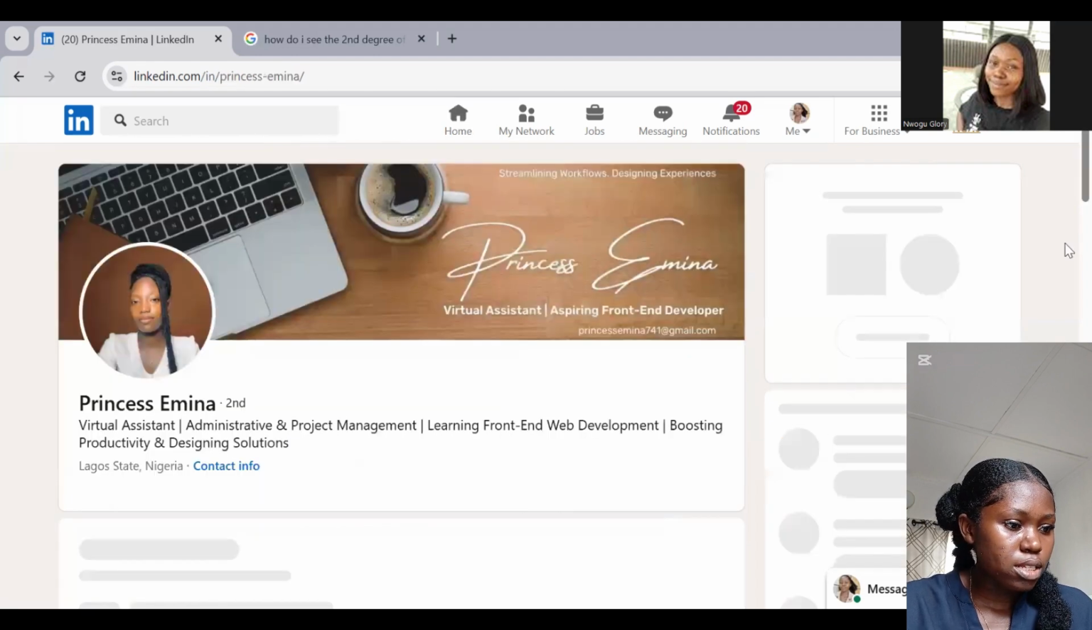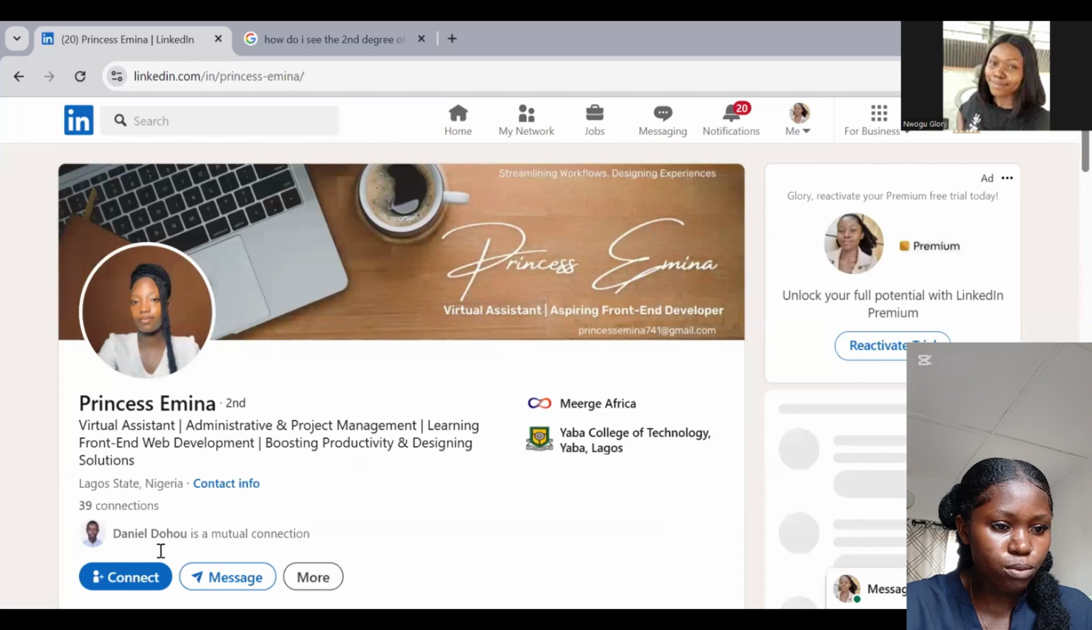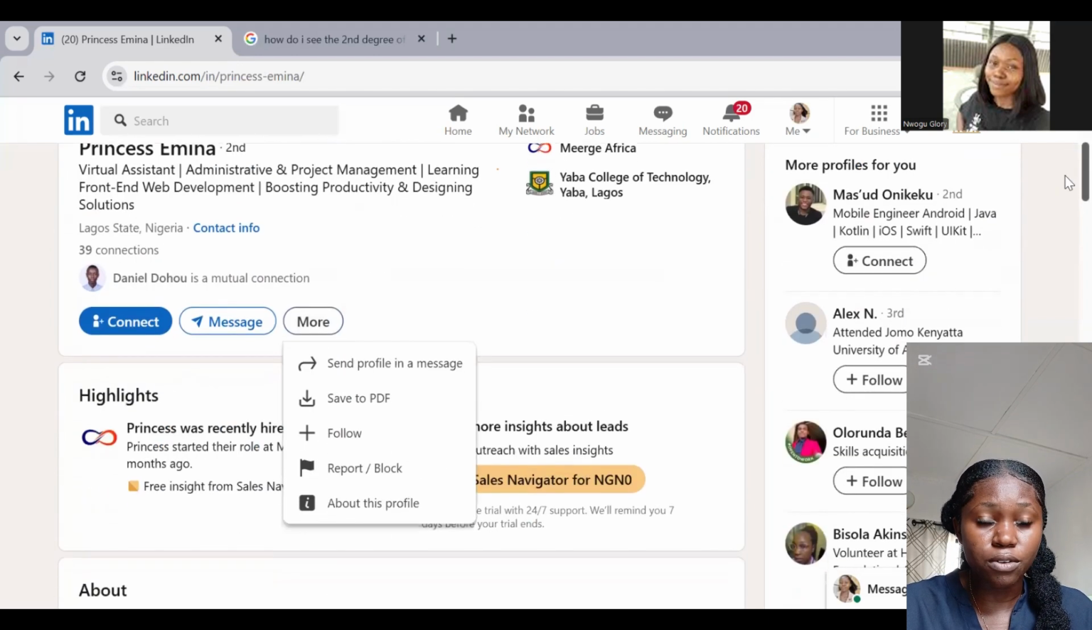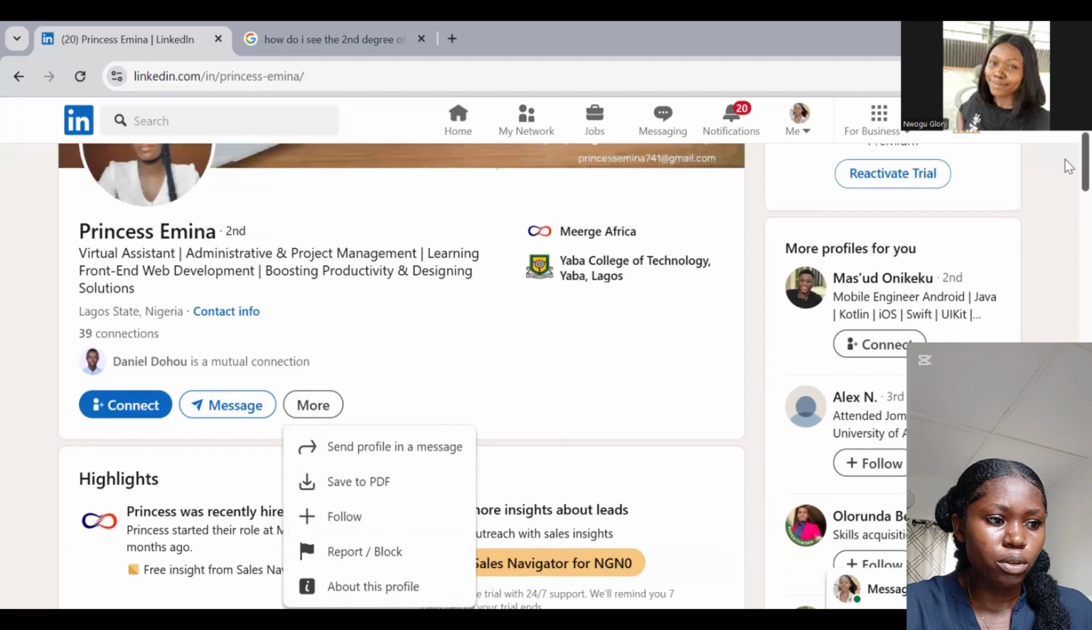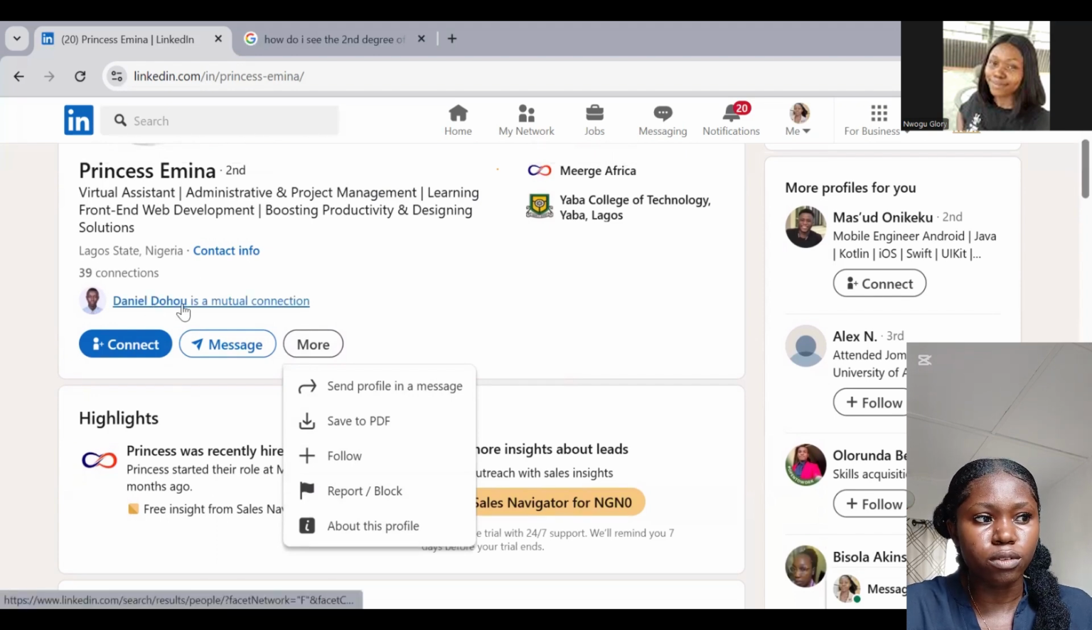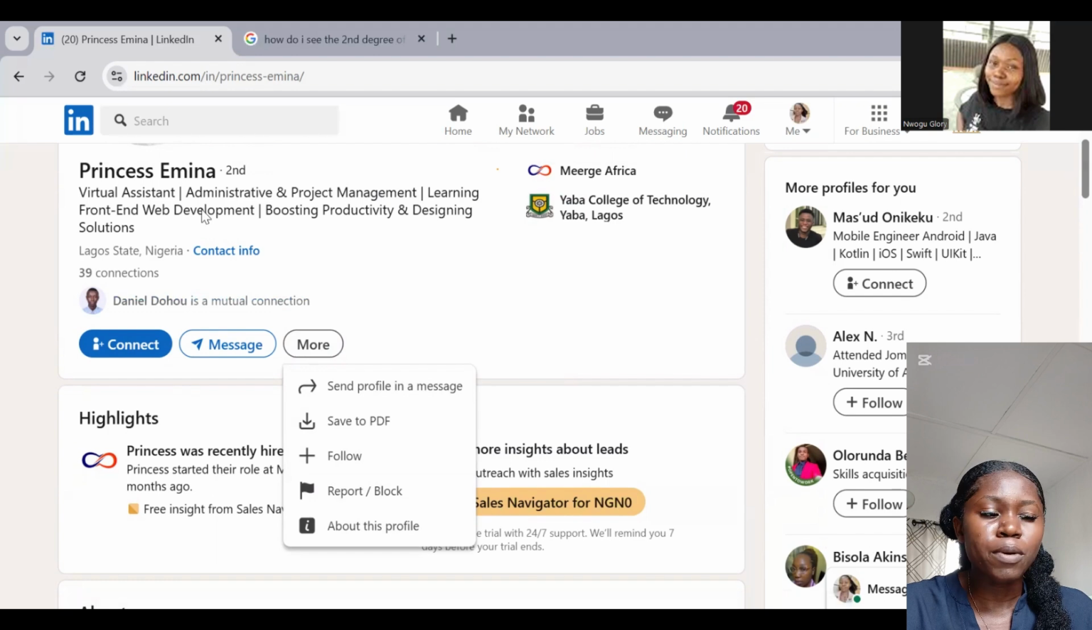Yeah, so let's go to more. If we go to the more page and check, unlike the first time where we got to see a remove connection because the person is one of our connections, here I don't get to see that button. So this means Princess Emine is not directly connected to me. She is not one of my connections, right? But what is going on? Why is there a second? So here we go. LinkedIn is telling us that Daniel Duho is a mutual connection of Princess Emine, right? So this probably will explain it.